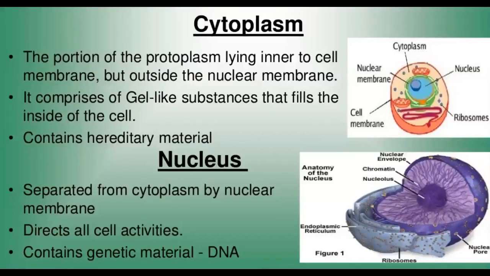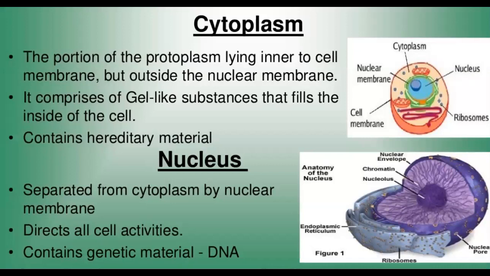The next component of a cell is the cytoplasm. The portion of the cytoplasm lying inside the plasma membrane, but lying outside the nuclear membrane. What does it consist of? I told you it is a semi-solid or a liquid structure or a gel-like structure that is found inside the cell, and it contains a lot of materials, not only hereditary materials, it contains various components.